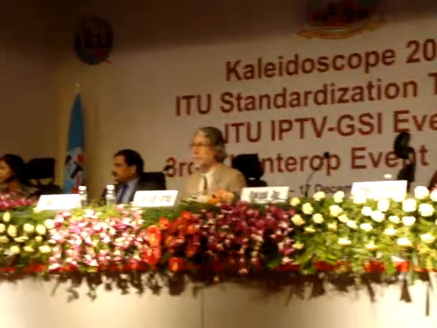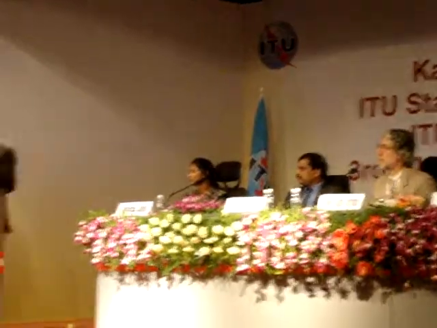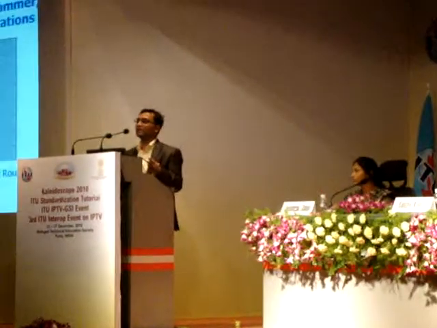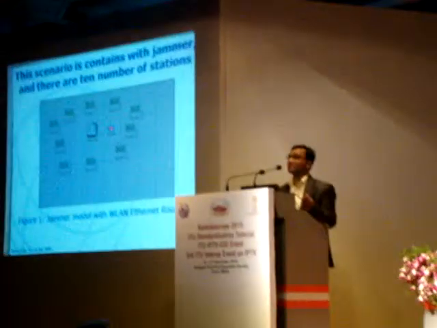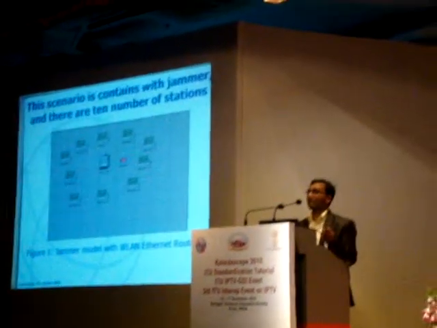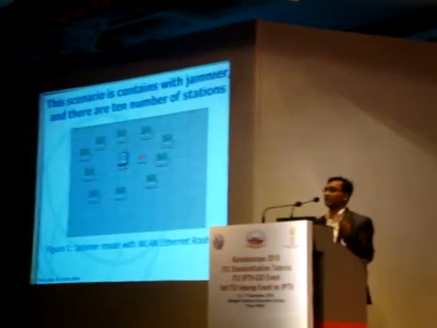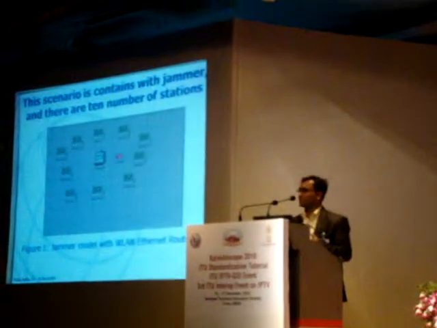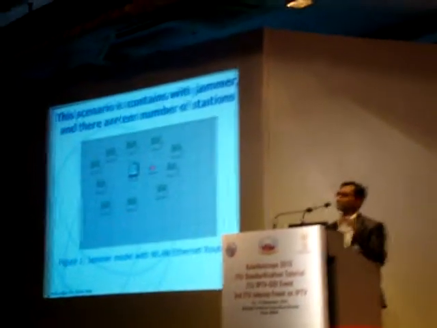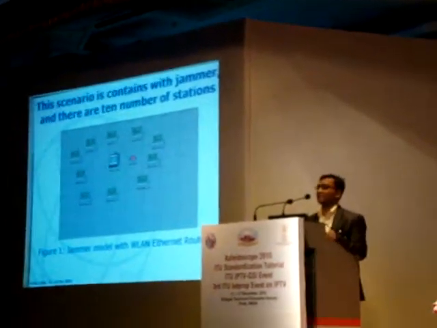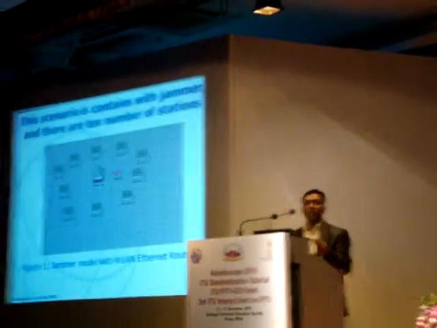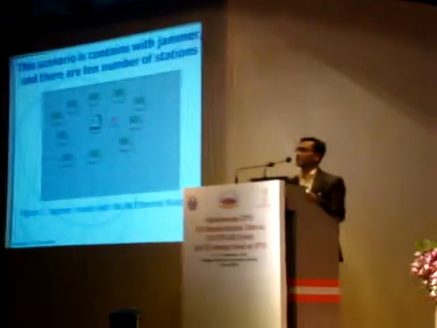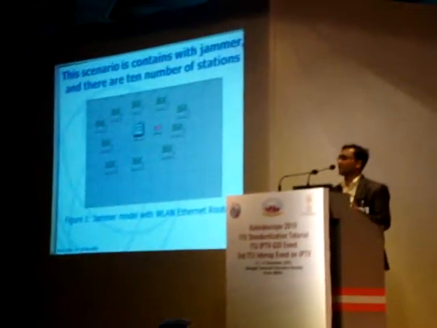I have created one network, and we only change one environment: the jammers. The second environment has the WLAN Ethernet router, IP router, and the second one is the WLAN Ethernet bridge. We just compare the same parameters, because this is the main constant. The parameters involved in every scenario are the same, so we just compare the results.